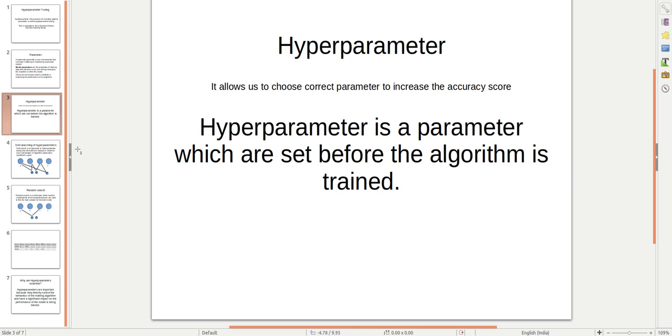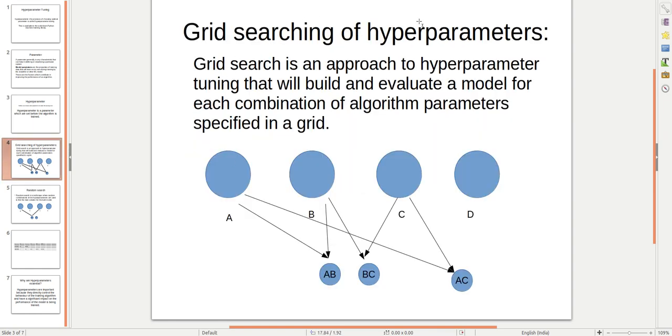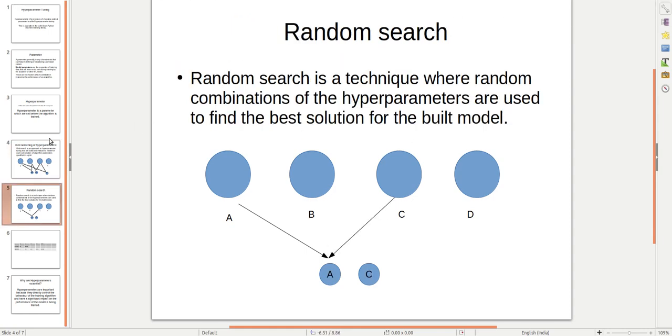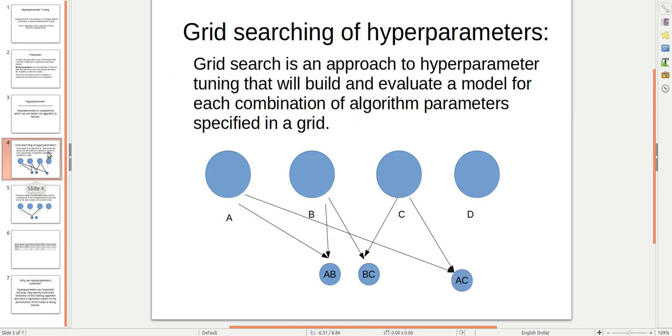Now hyperparameter tuning is of two types, that is grid search and random search. Now we will see both one by one. Let's go to grid search first. Grid search is an approach to hyperparameter tuning that will build and evaluate a model for each combination of algorithm parameters specified in a grid.